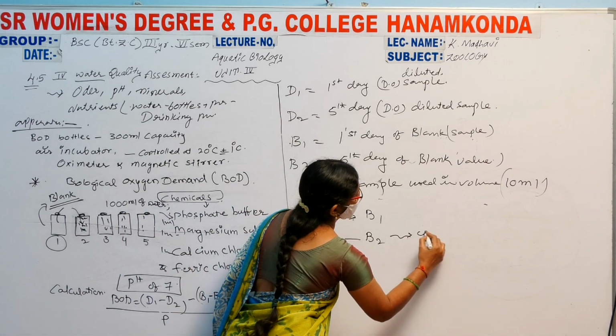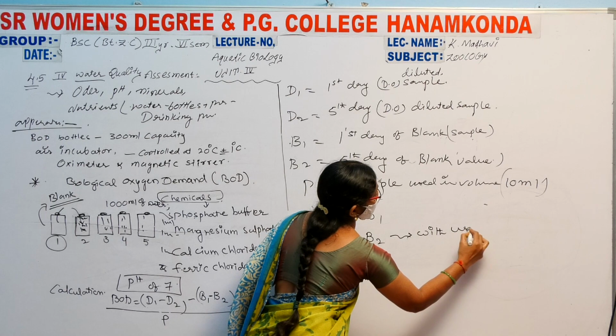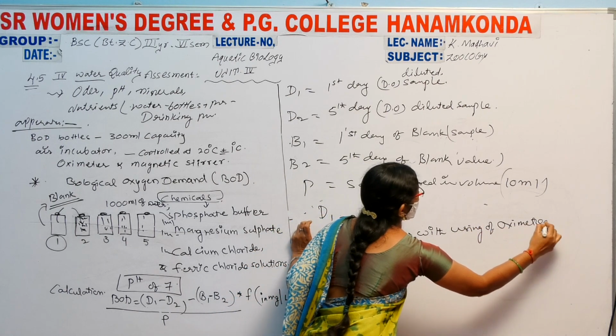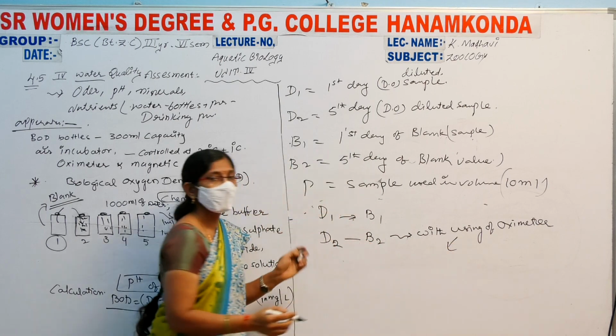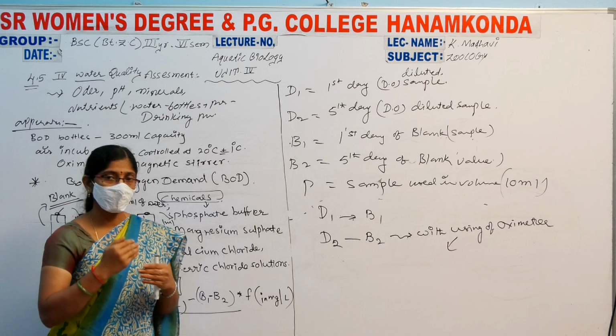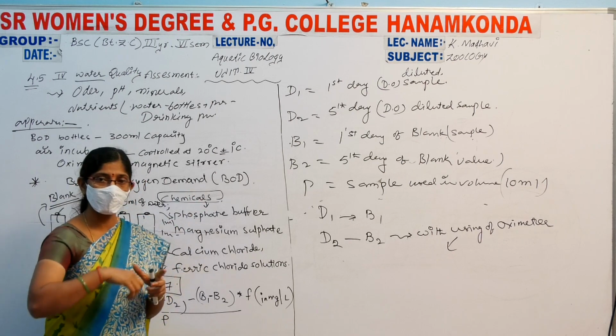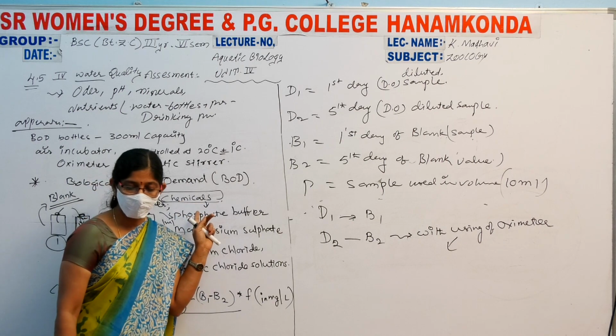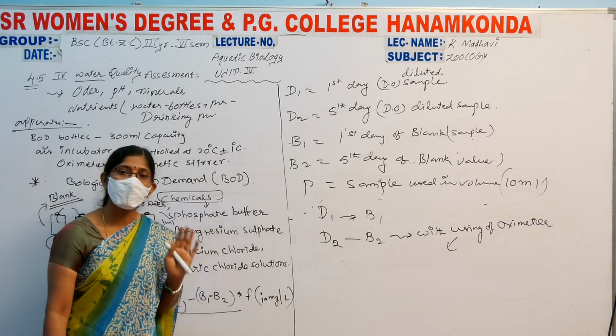Using the oximeter, we learn the volumetric results, and the magnetic stirrer is especially useful for these calculations. And next, another one is COD.